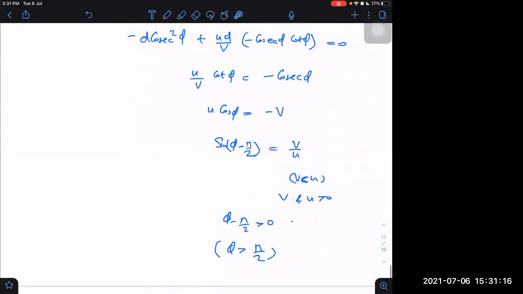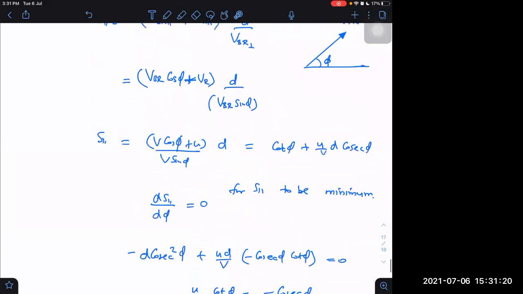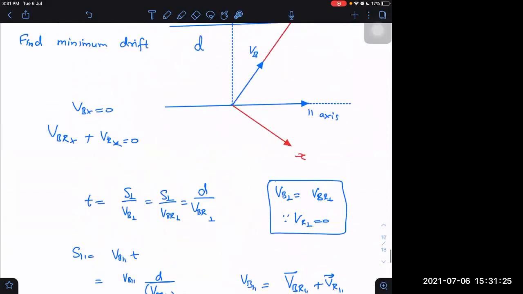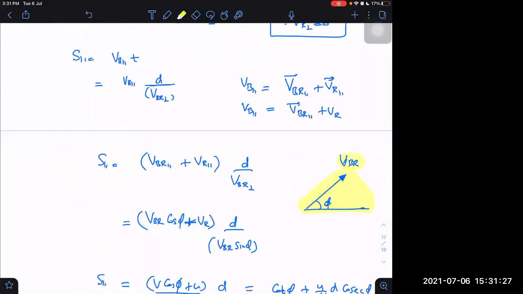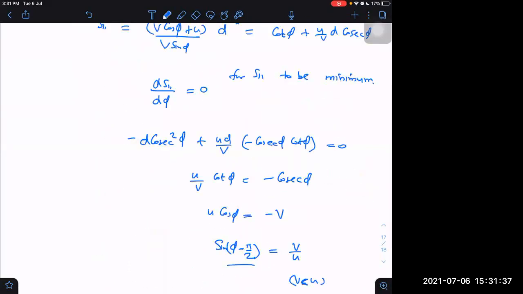Sir, in which direction is the velocity of the boat with respect to the river? I assumed some phi direction, it was not given to us; we have to find it out. I assumed it making phi angle with the positive direction of the parallel axis, or the V_R direction. But it turned out that phi is actually more than 90.